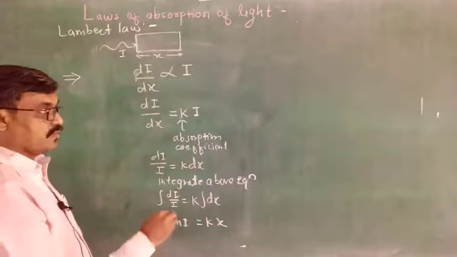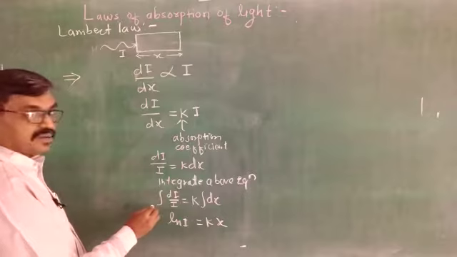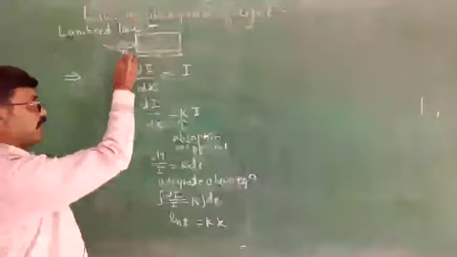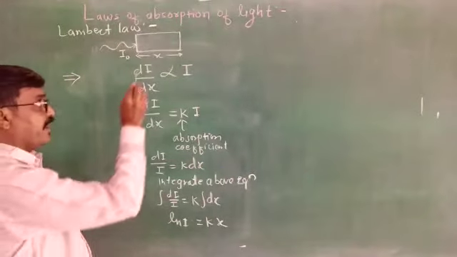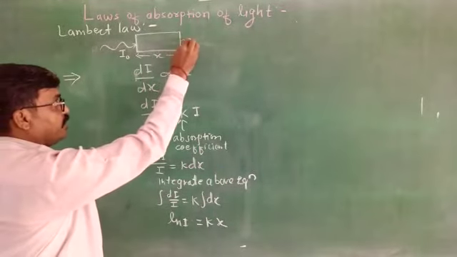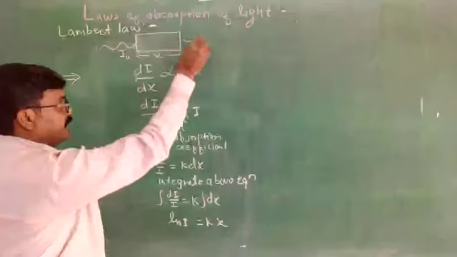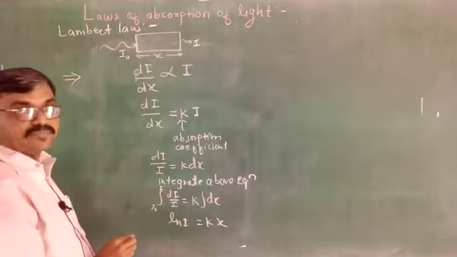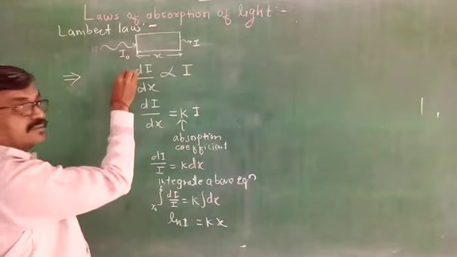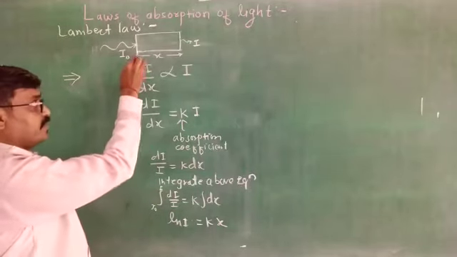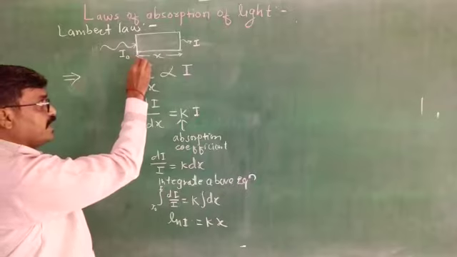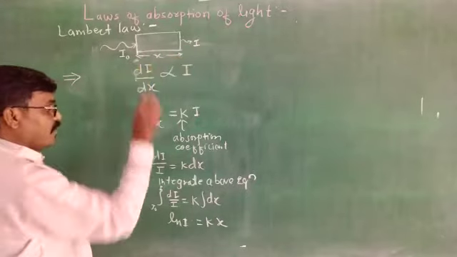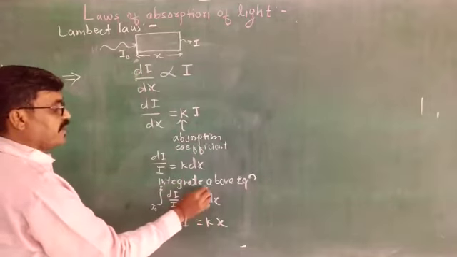If we put limits here, let me assume the intensity of incident light is I0 and the intensity of the transmitted light is I, then it becomes I0 to I. Here the width of this homogeneous solid medium is 0, then it becomes x. That's why the lower limit is 0 and the upper limit is x.